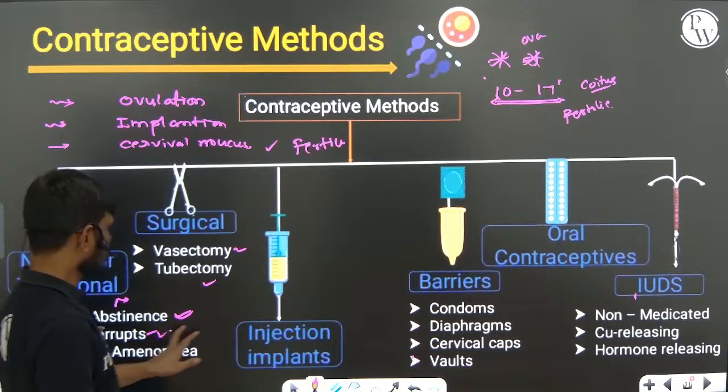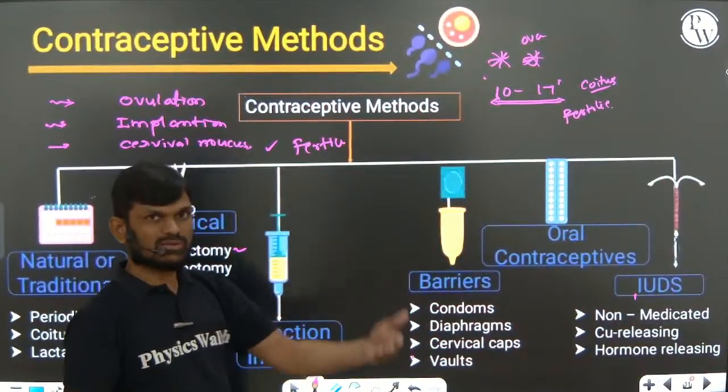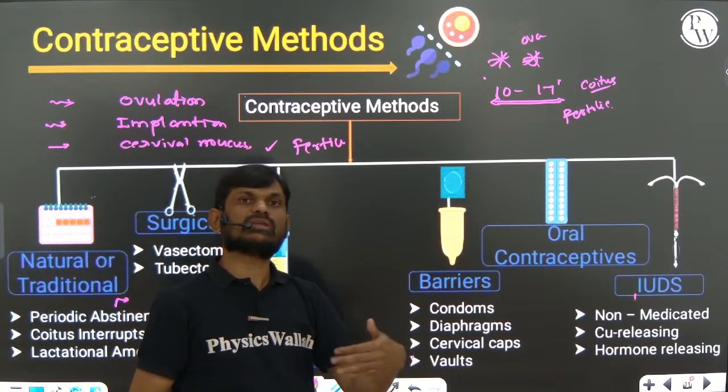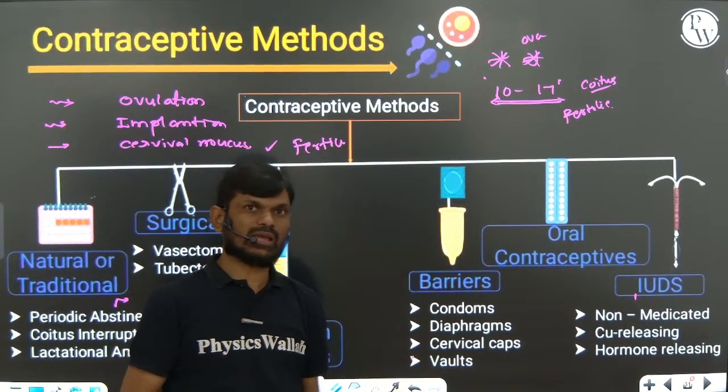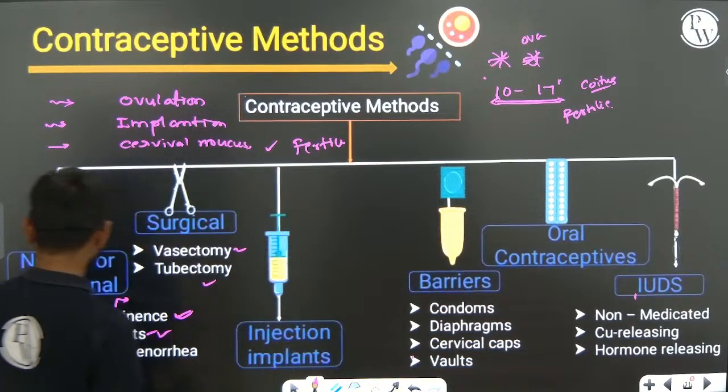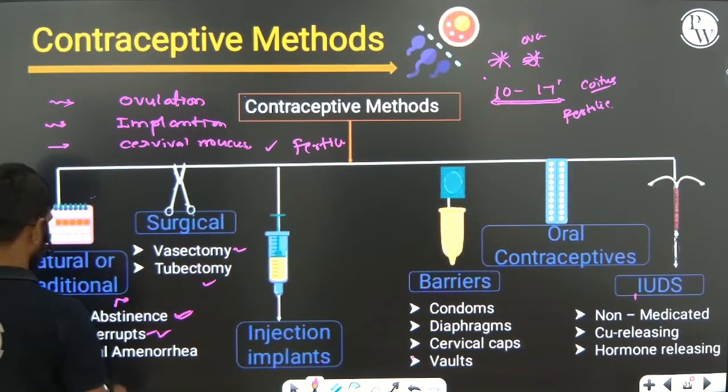Coitus interruption means the male partner withdraws his penis before ejaculation or before insemination into the vaginal cavity. So that is also coitus interruption.